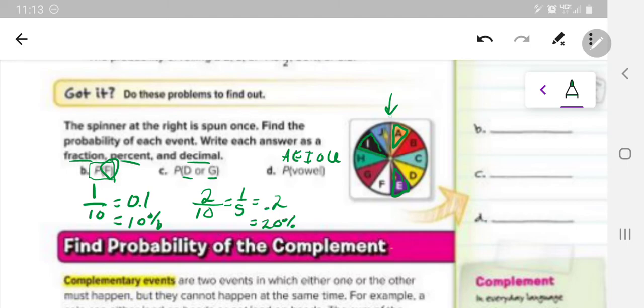Now, there's no O's or U's, so that doesn't count in here. We're not going to write 5 just because O and U are vowels. They actually have to be on our spinner. So 1, 2, 3, there's 3 favorable outcomes over 10 total possible outcomes for this experiment. And so that gives us a decimal of 0.3 and a percent of 30%.